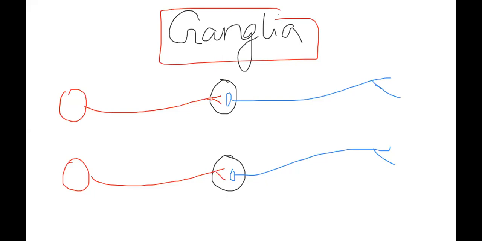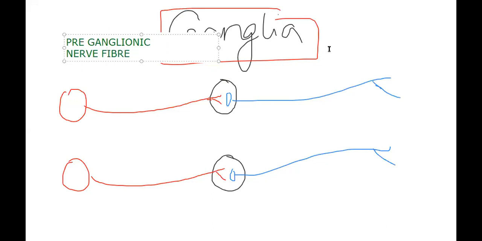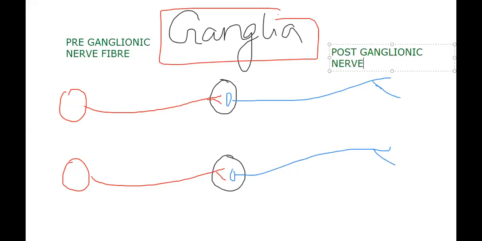So that's why people need to focus. Okay, I have drawn a ganglia and two nerve fibers. We need to name these nerve fibers also. So let me name the nerve fiber. What is this? This is the preganglionic nerve fiber. Whatever is present here is the preganglionic nerve fiber. Okay, so the nerve fiber here is the postganglionic nerve fiber.